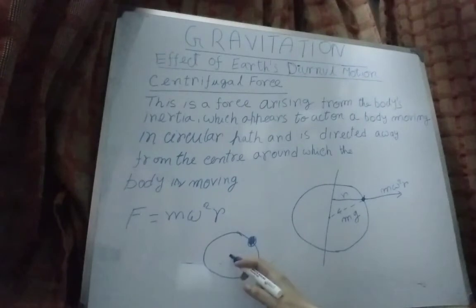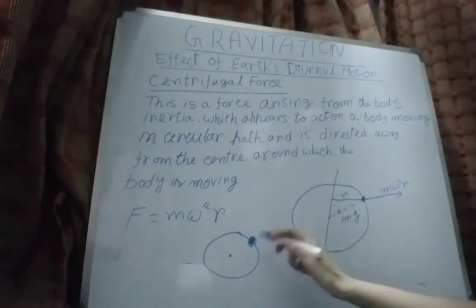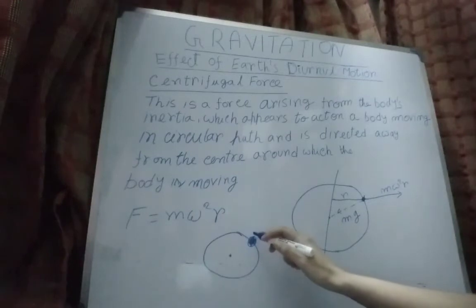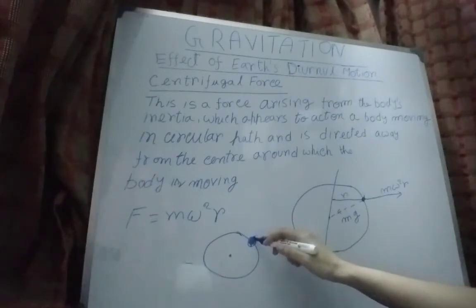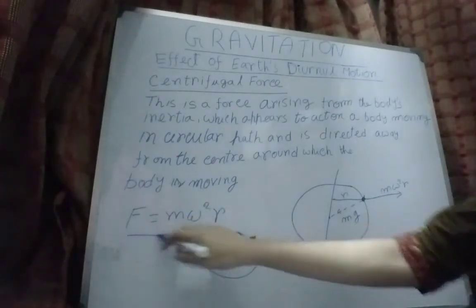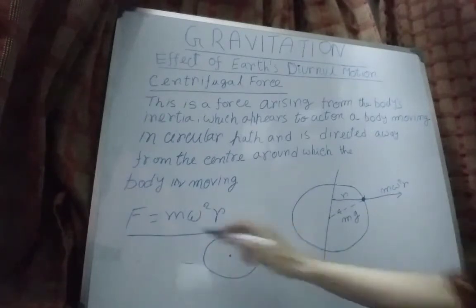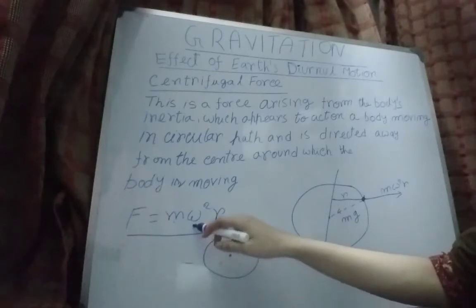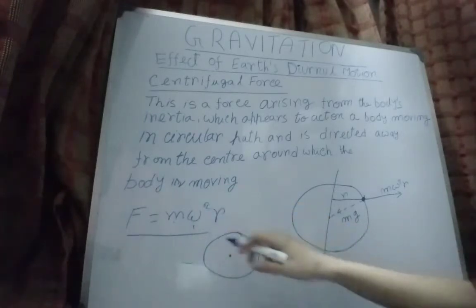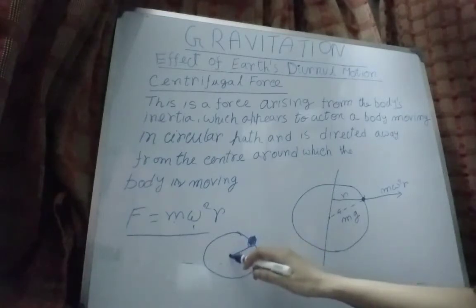Then due to this centrifugal force, this body of mass m will be affected by a force m omega square r, because the value of this centrifugal force is m omega square r, where m is the mass of the object, omega is the angular velocity of the object, and r is the radius of this circular path.